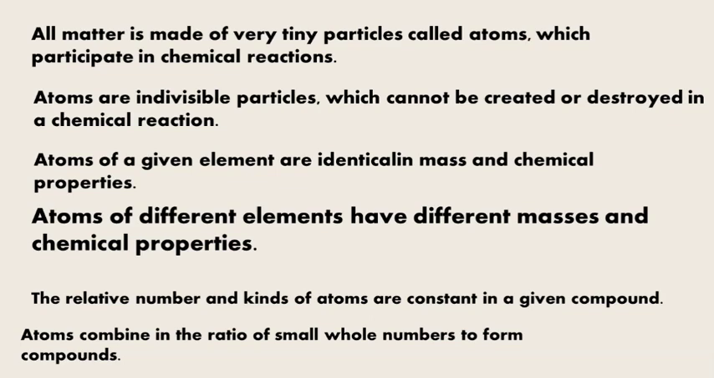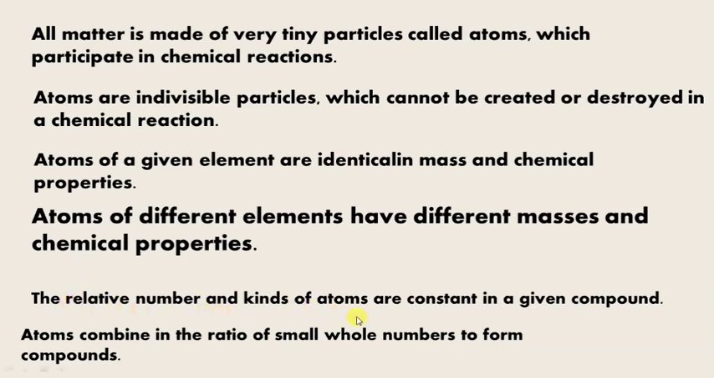Atoms of a given element are identical in mass and chemical properties, like oxygen atoms among themselves or hydrogen atoms among themselves. Atoms of different elements have different masses and chemical properties. Different atoms will have different masses according to their electron and proton proportion, and they show different chemical properties because of their octet. You will learn further what octet and valency are. I will describe these things one by one.